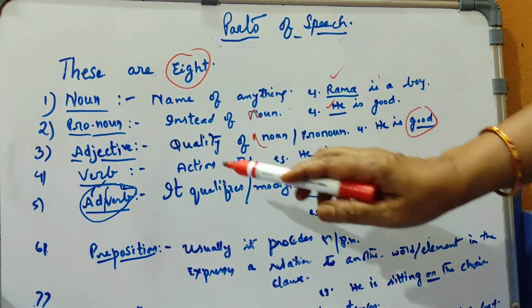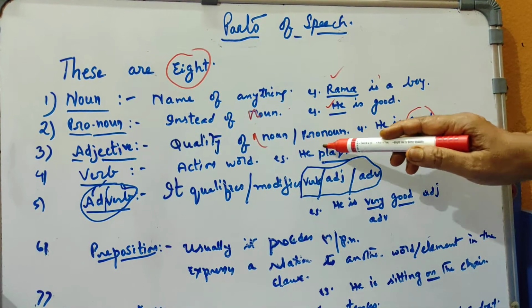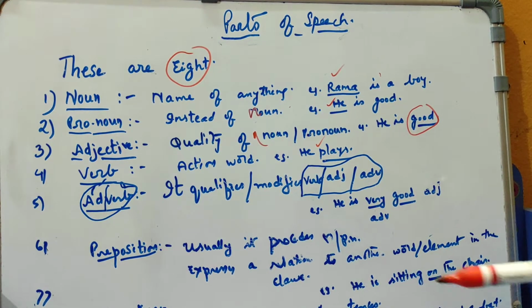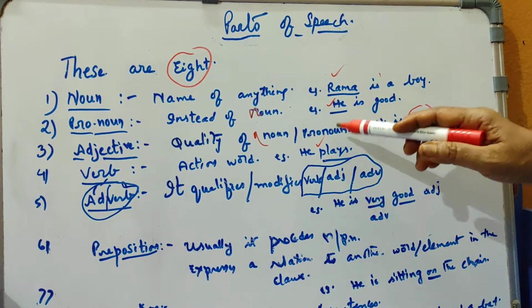And then verb. Verb is action word, that is he plays. Here play comes under verb. Okay, this is the action word, that means some work is being done.